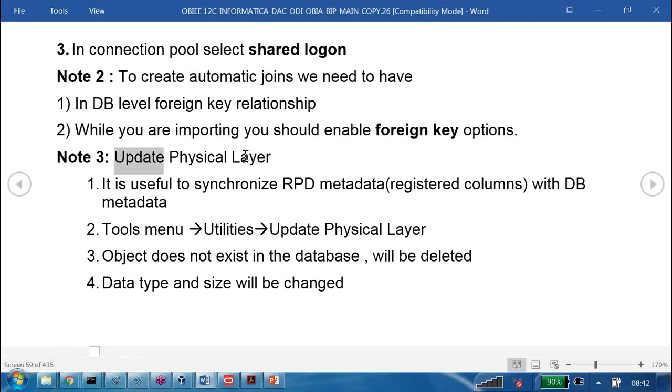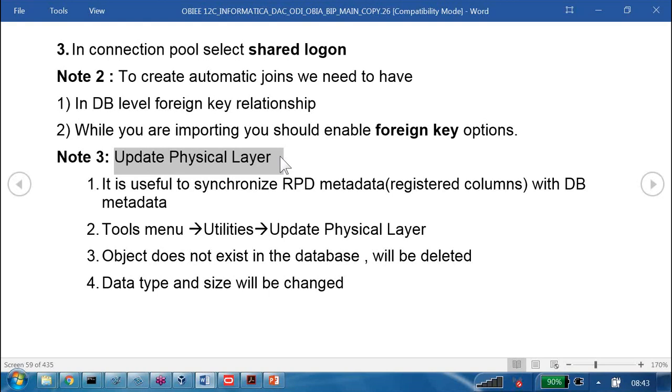Next one, update the physical layer. What is the use of this one? Yesterday you did something and you left for home. Let us say by the time you come tomorrow, a lot of changes happen on the database side. Some columns they deleted. Some columns' data type changed.